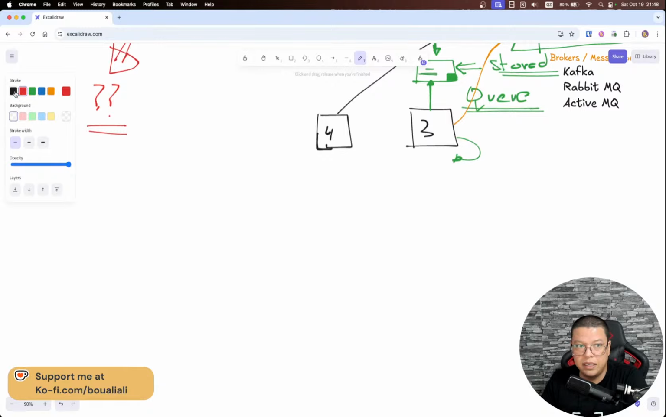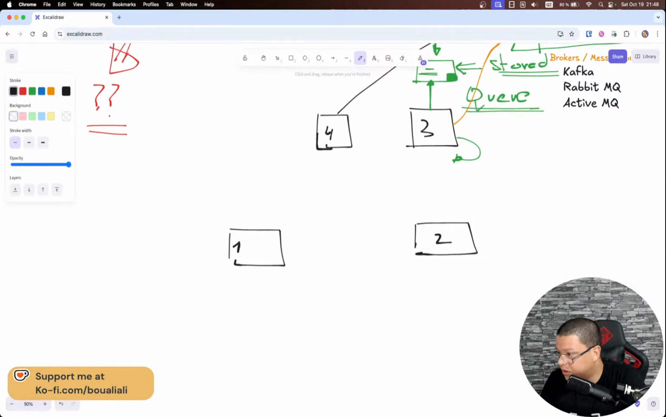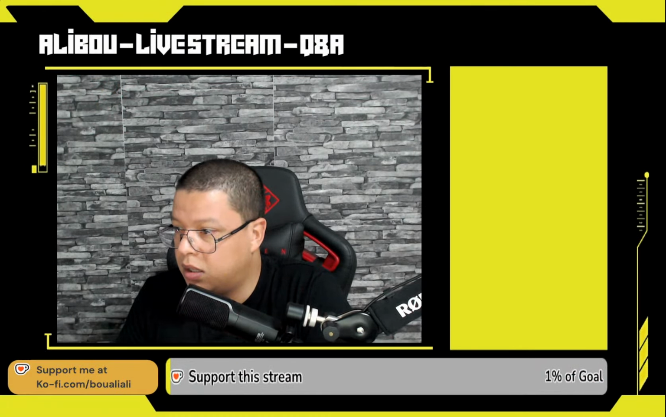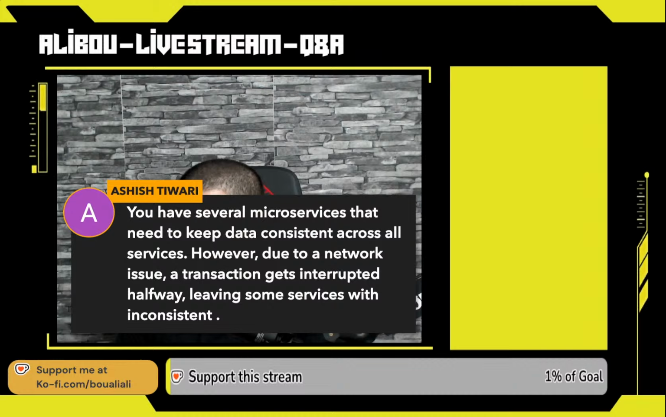So again, I will just draw microservice 1 and microservice 2. And this is the answer for the previous question. Let me display the message again. You have several microservices that need to keep data consistent across all services. Due to network issues, a transaction gets interrupted halfway, leaving some services with inconsistency.